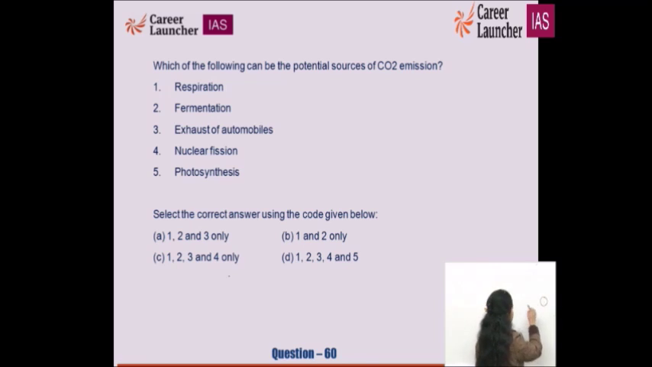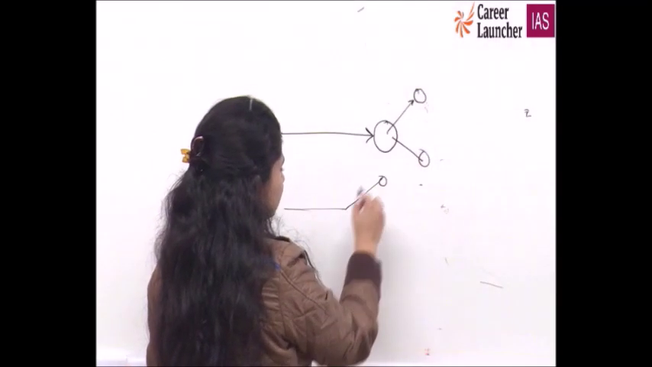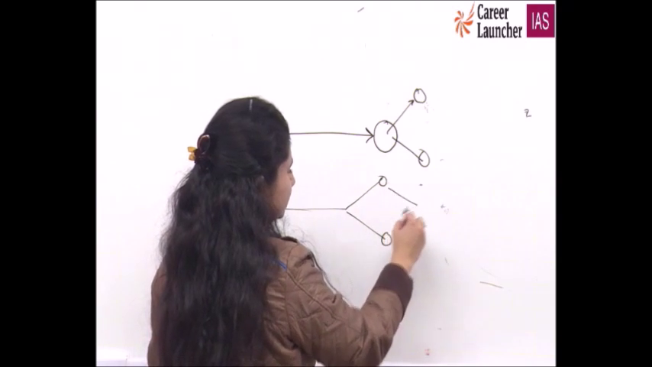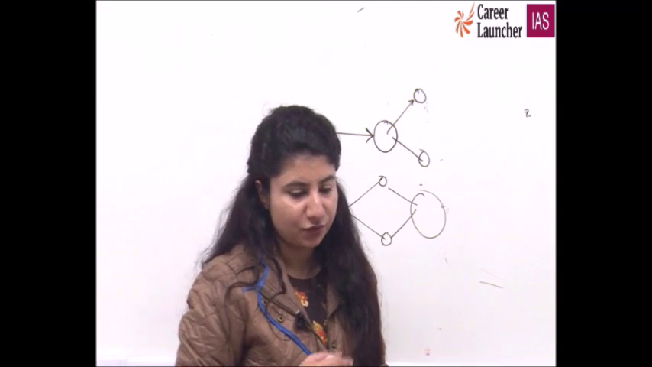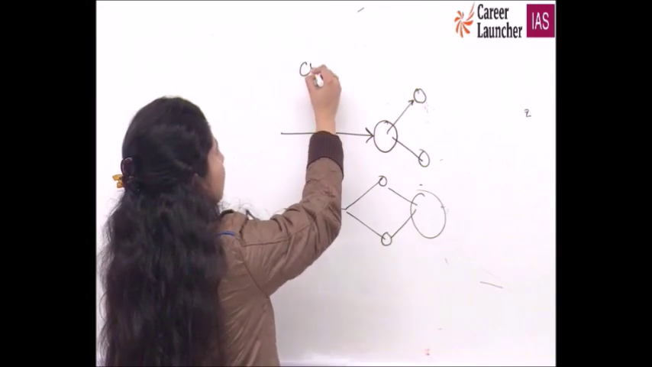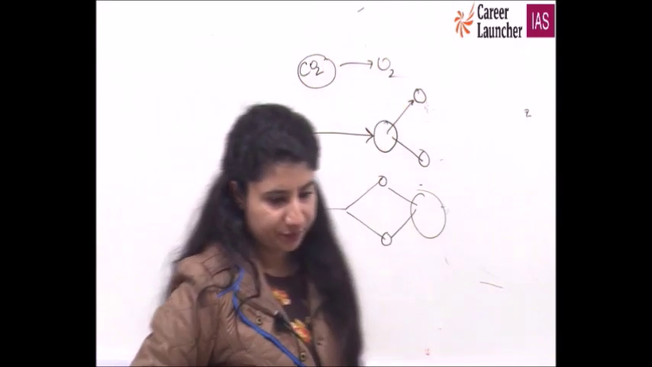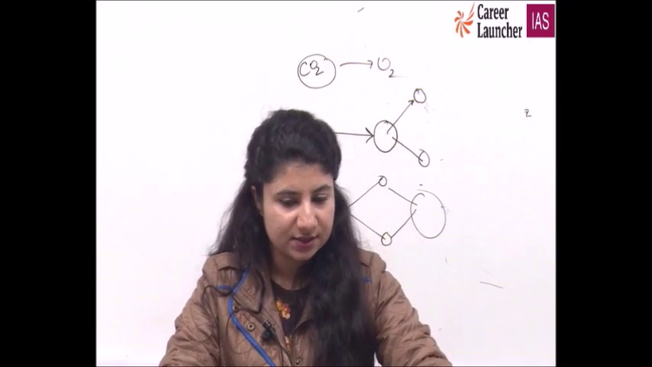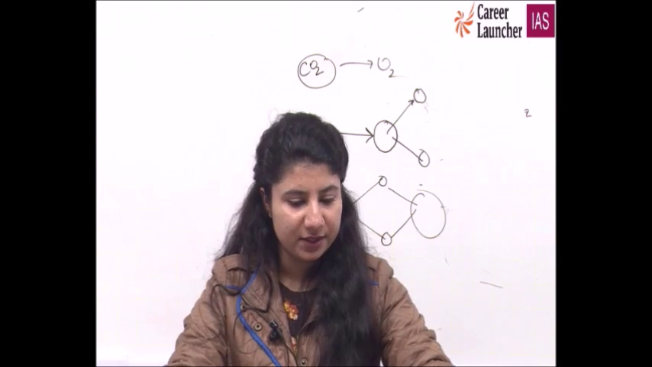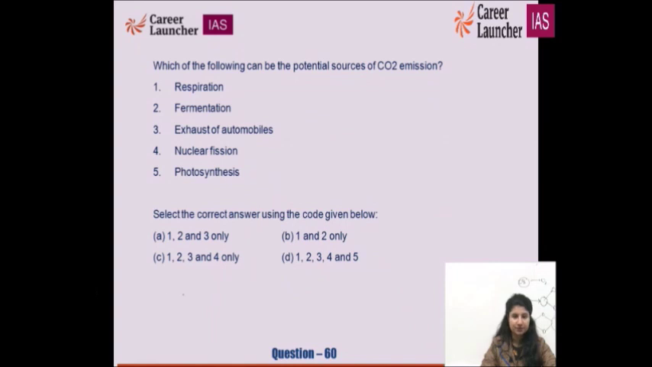This is one particle, something has been bombarded into it, fission has happened. Fusion would refer to, there are 2 particles, after the bombardment, they became one. Fission and fusion. Photosynthesis, carbon dioxide has been absorbed and oxygen has been released. Correct? So, what are the potential sources of carbon dioxide? It is respiration, fermentation, 1, 2 and 3. So, for 60th, A for apple is the right option.